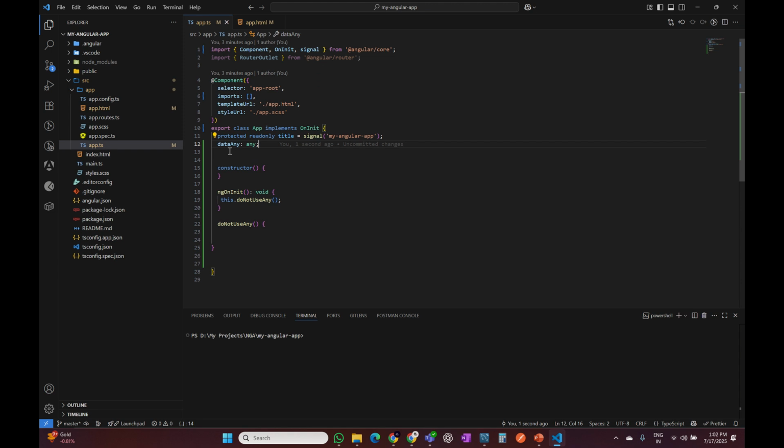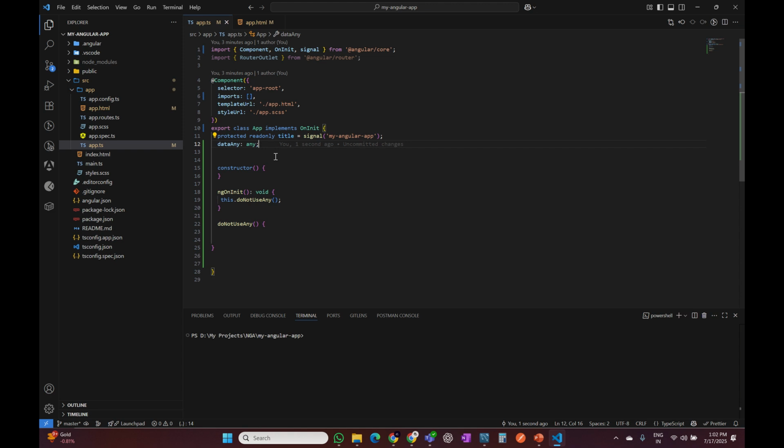That means in data any you can pass any type, even if it is a string or a number or an array or an object or a date, anything you can pass to data any. So what will happen if we use type any?